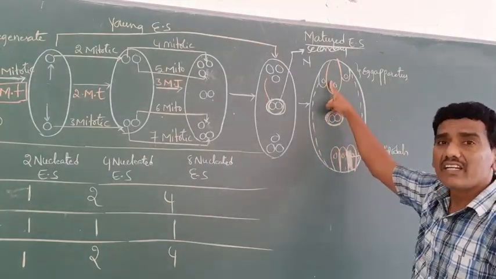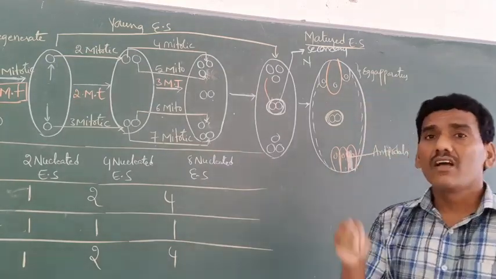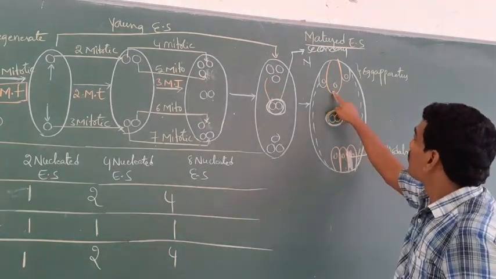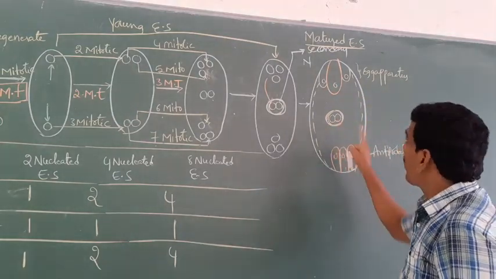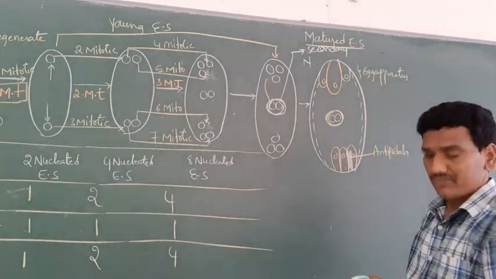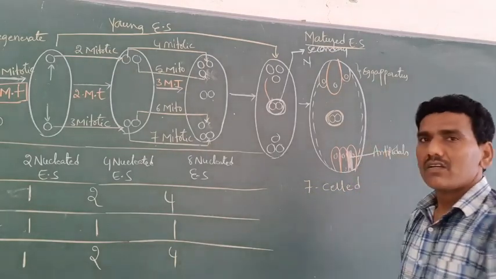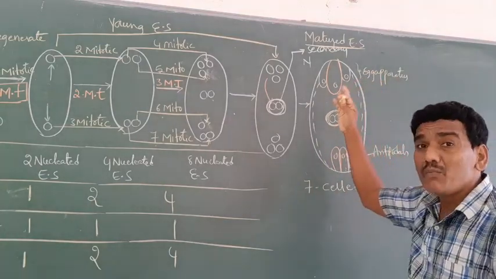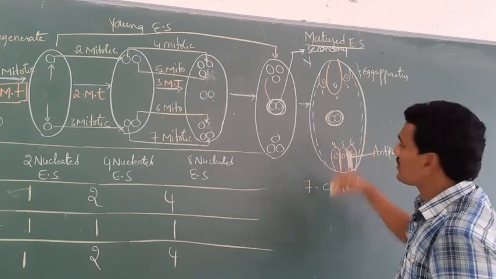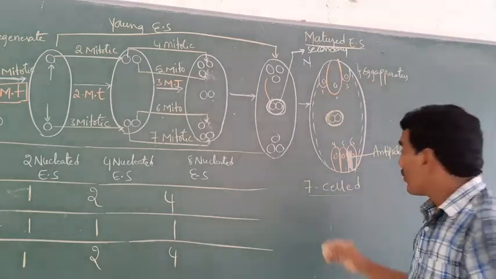This is the micropylar end. This is the chalazal end. How are the cells arranged in the mature embryo sac? Here 1, 2, 3, 4, and 1, 2, 3, 4, 5, 6. This is totally one cell. Where are the 7 cells present in that embryo sac? Totally 7 cells.